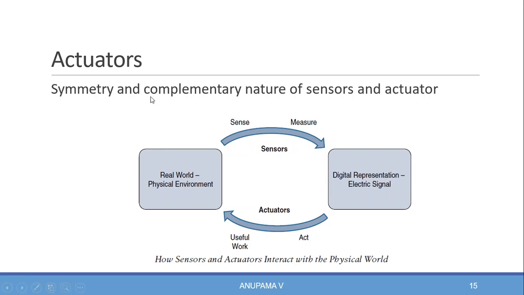You can see a real physical environment is sensed by the sensor and converted into a digital representation. Based on this digital or electrical signal, the actuator will act and do some useful work on the real or physical environment.